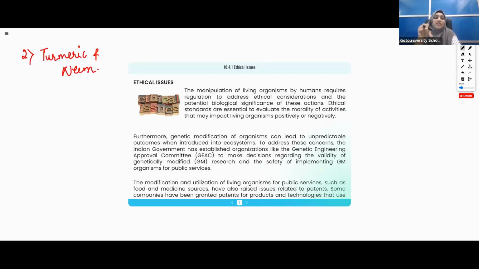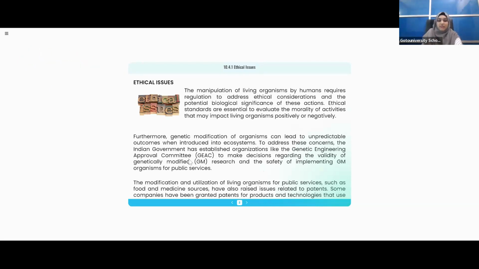So some countries tried to take the patent of turmeric and neem, but this also India took legally. Some other developed countries tried to take the patent, but lastly India won. India took this legally. Is it clear? These are the two examples. I hope this is clear, everyone.